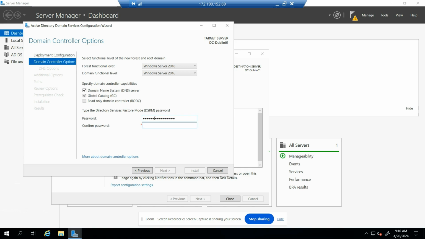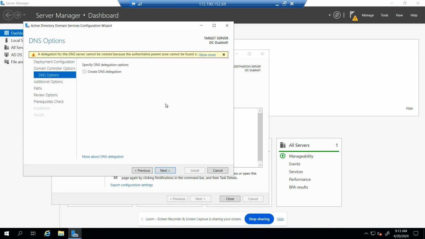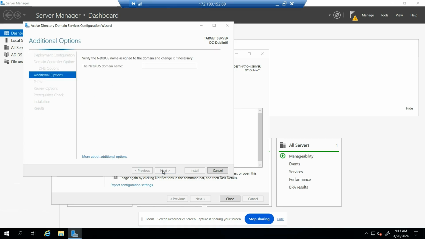Enter the password, then click on Next. I'll leave this just like that. Next. NetBIOS: verify the NetBIOS name assigned to the domain and change it if necessary. GTEC is fine, we'll leave it just like that. By the way, it populated by itself. Next.